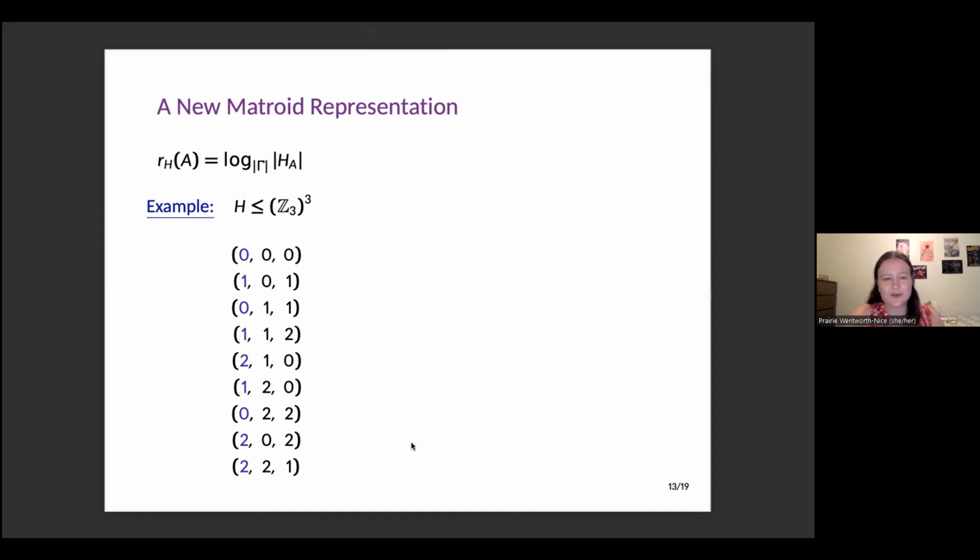And if I want to look at just the first column, I want to know what's the rank of element 1. I want to look at the projection of this subgroup onto coordinate 1. And here I have 0, 1, and 2. So there are 3 elements in that subgroup. I don't care how many times they're repeated. I just care that there are 3 distinct ones. So my rank is going to be log base 3, since gamma is Z3, of 3, which is 1.